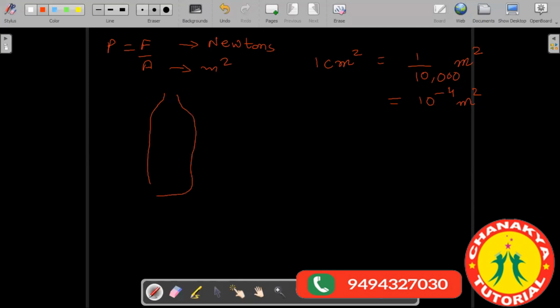Here we had done an activity of a water bottle, and in this water bottle we had made two holes at different levels. One hole was at a higher level, the other hole was at a lower level. About the fluid pressure, yes. So we observed that water from the bottom level comes faster. From here the water comes faster, and from here the water comes slower.